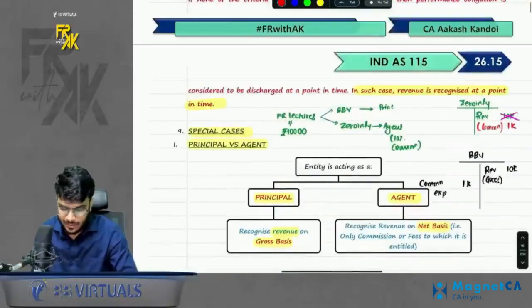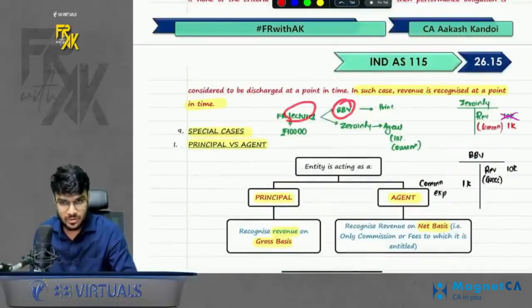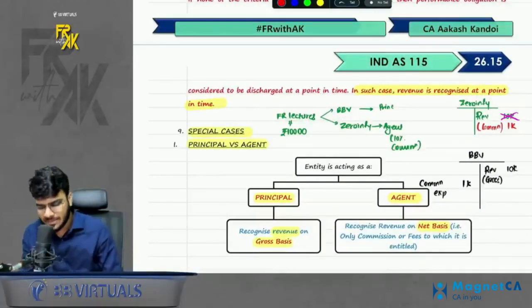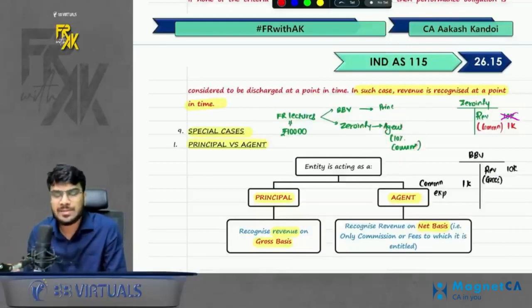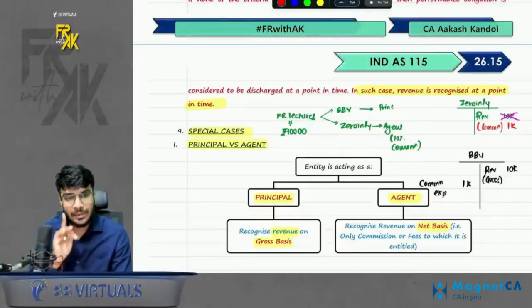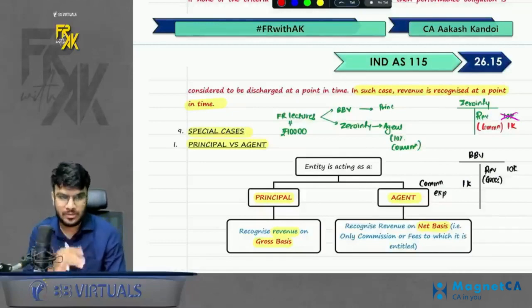For example, our lectures are being sold from BB Virtuals also, but our lectures are sold at Zero in Fees. Zero in Fees is a franchise which sells our lectures also. So let's assume they charge 10% commission. Now, how to identify who is the principal and who is the agent? See, there can be a principal relationship also. Then there can be a principal-agent relationship also. I will teach you, don't worry.